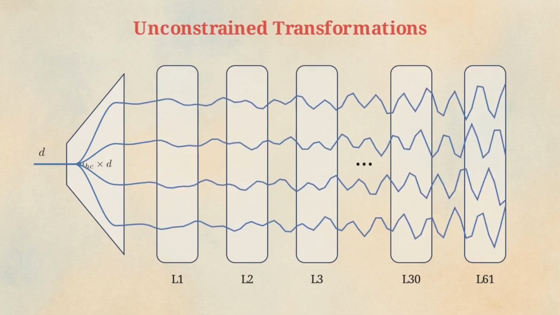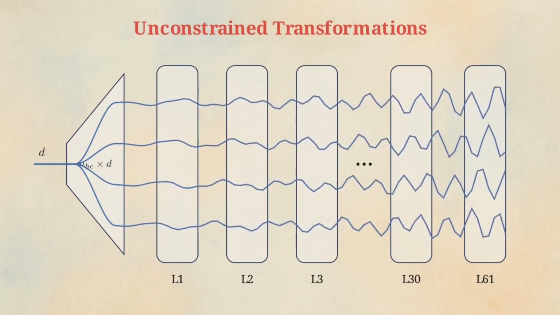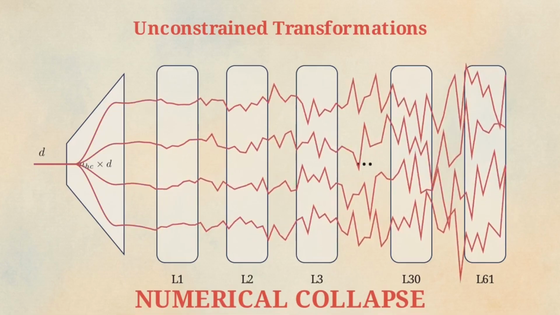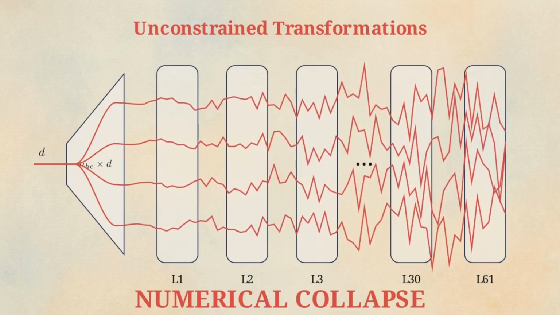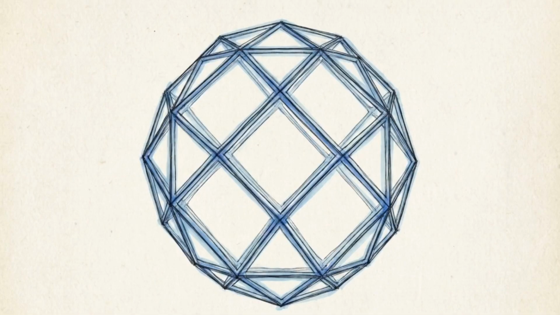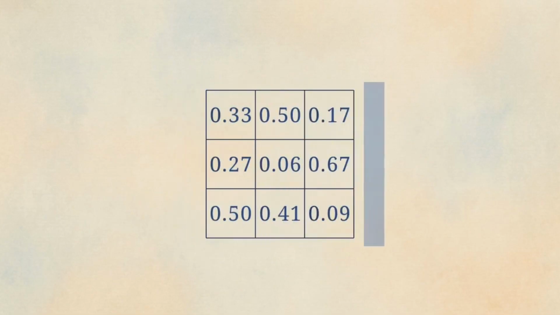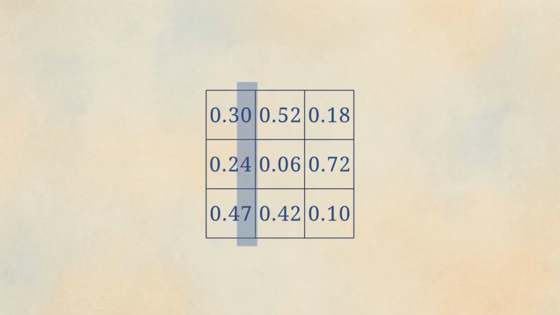When you stack unconstrained transformation matrices across dozens of layers, the variance of the signal compounds, eventually leading to numerical instability. DeepSeek-V4 addresses this with manifold-constrained hyperconnections. Instead of letting the mapping matrix float freely, the architecture forces it onto the manifold of doubly stochastic matrices, a bounded topological surface known as the Birkhoff polytope. This constraint is generated dynamically using the Sinkhorn-Knopp algorithm.